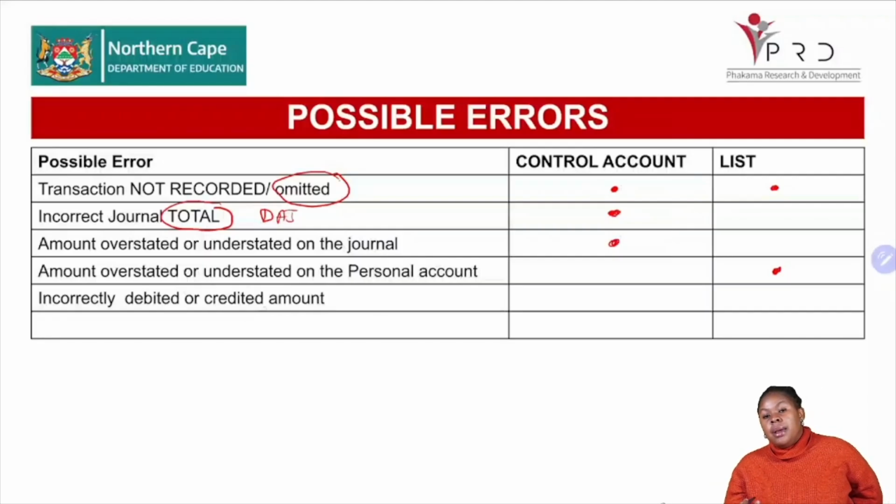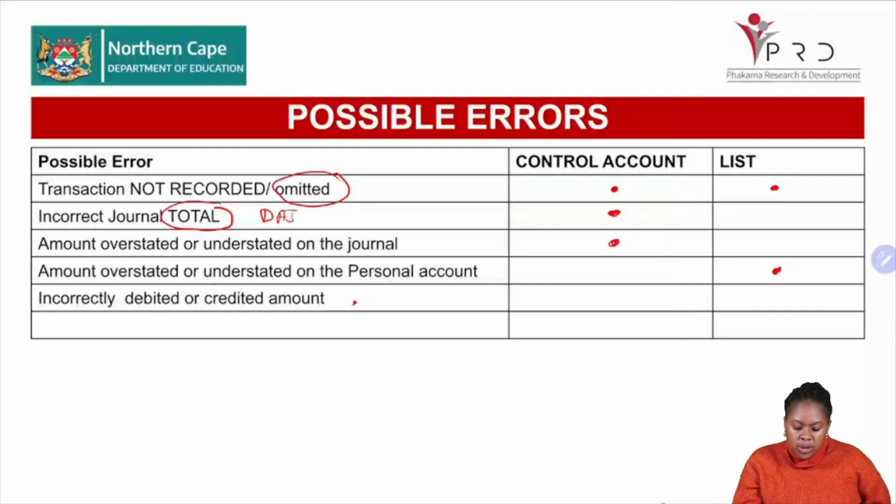Then thirdly, incorrectly debited or incorrectly credited, it depends where, all right? So if it's incorrectly credited, then you know that it's a double entry. You need to correct it and then add it on as it was supposed to happen. So you will multiply that value by 2 if it's the same amount, or you will remove the incorrect one and also allocate the correct one. So it's two things that are happening in this transaction when they've incorrectly debited or incorrectly credited a particular amount.